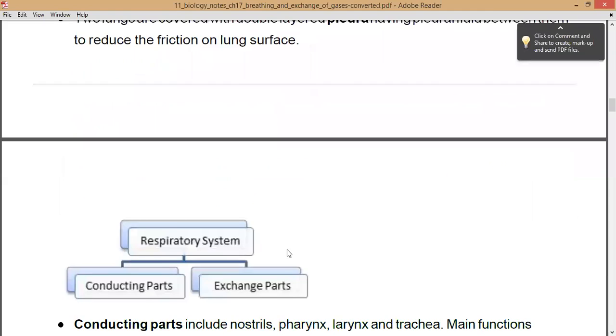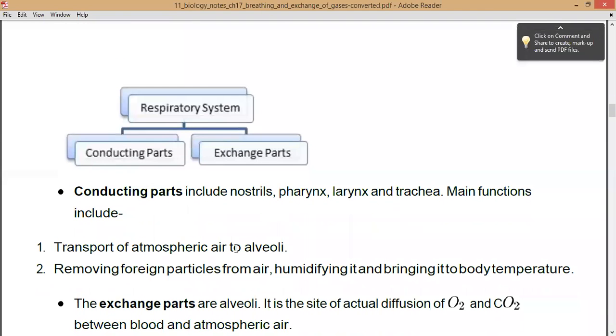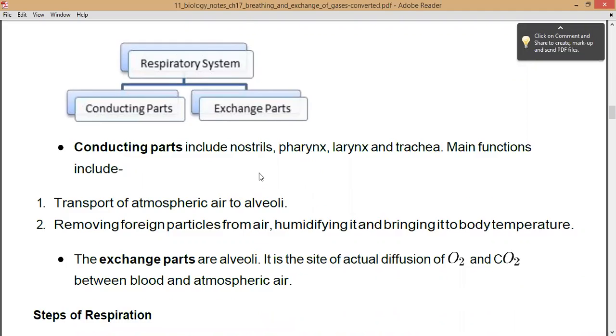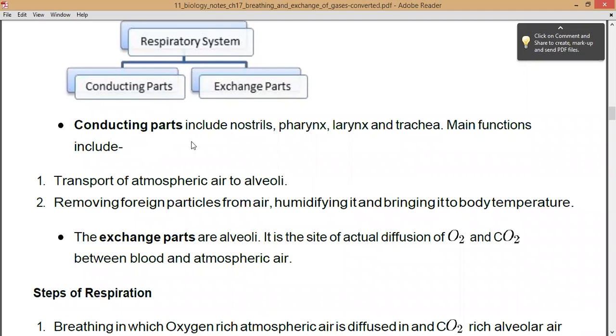Now, in the respiratory system, there are two things: first is conducting parts and second is exchange parts, right? So you are going to see about the conducting parts and the exchange part. So what are conducting parts? They include the nostrils, pharynx, larynx and trachea.